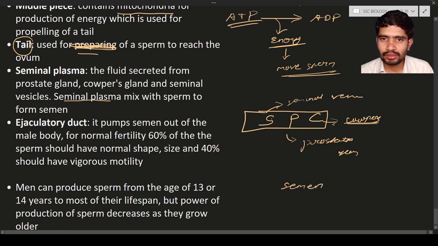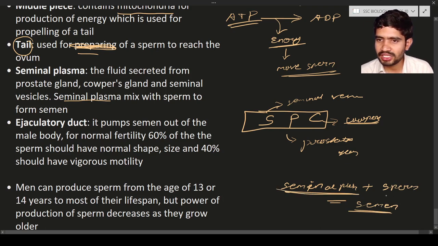Semen is nothing but seminal plasma plus sperm. Seminal plasma plus spermatozoa together is known as semen.